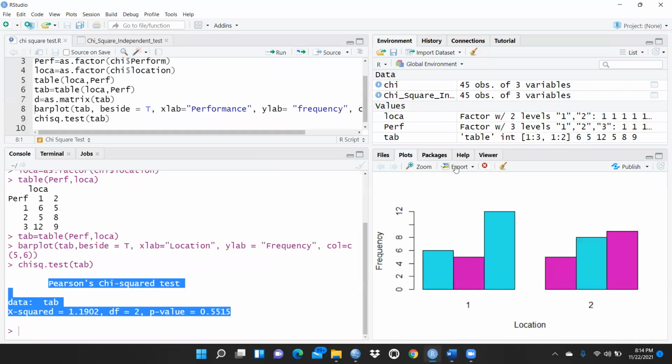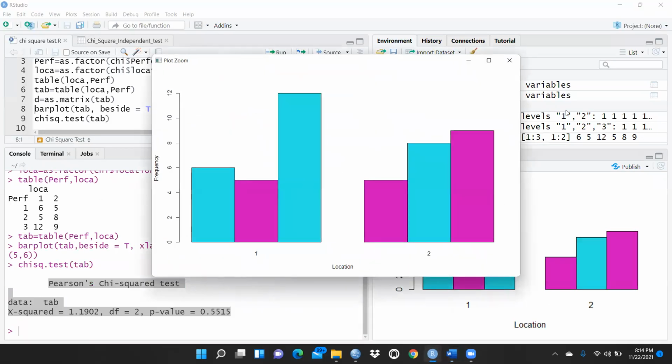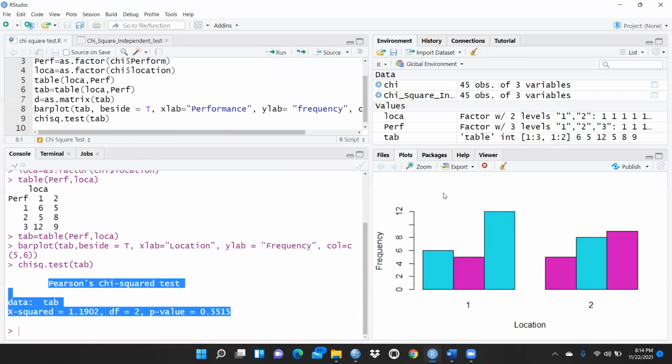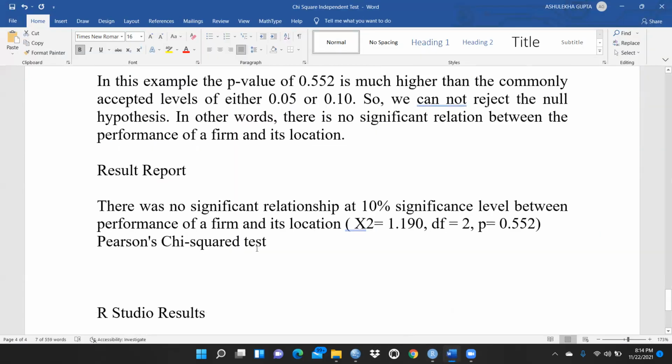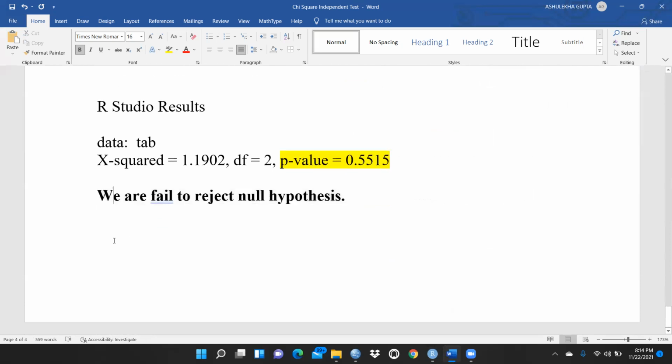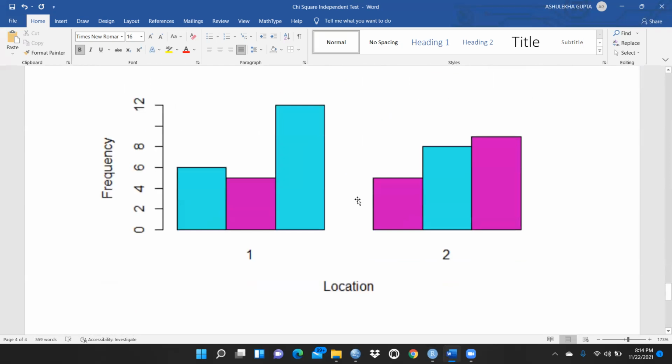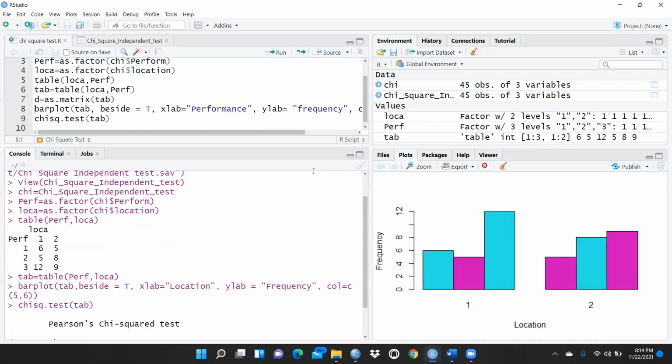And after that, suppose you want to zoom this plot, you can do that. In the same way, you can copy this plot, copy image, and you can paste it here in your research paper or in your thesis. So I'm sure this video would be helpful in showing how to calculate the chi-square test using RStudio. Thank you. Keep watching. Thanks a lot.